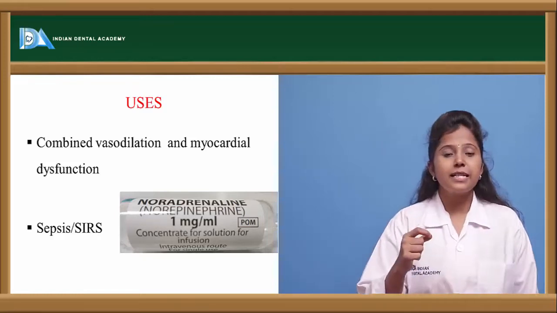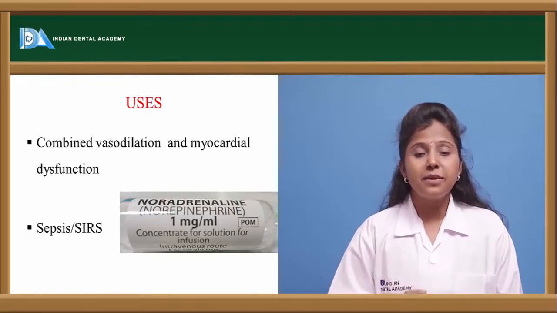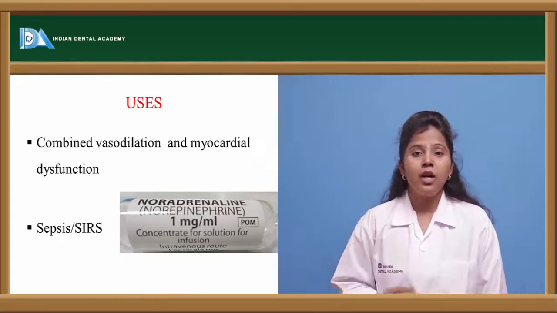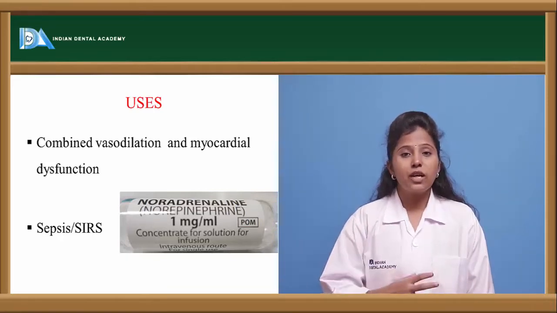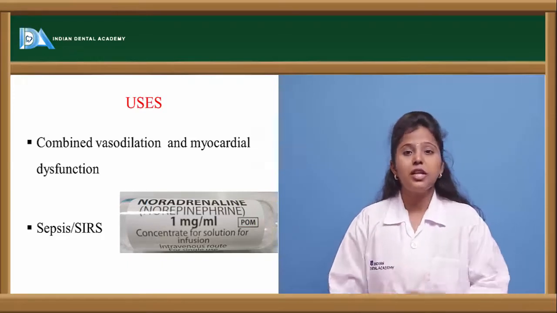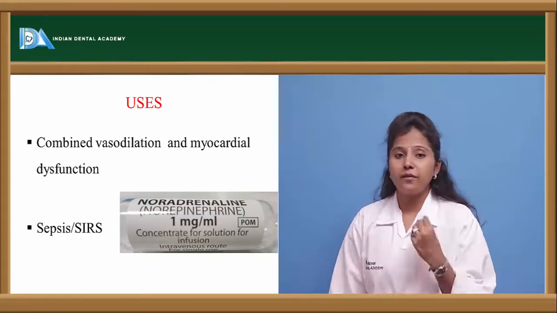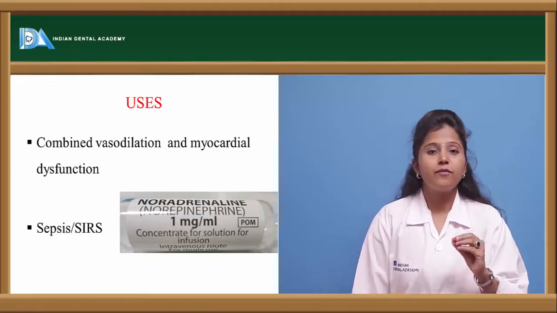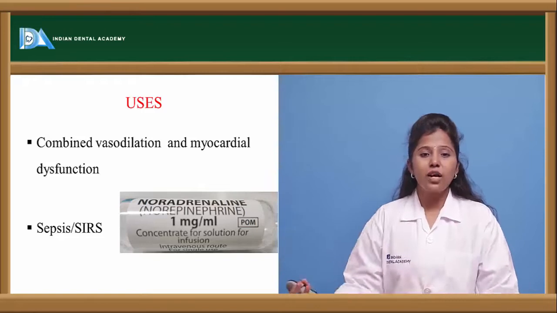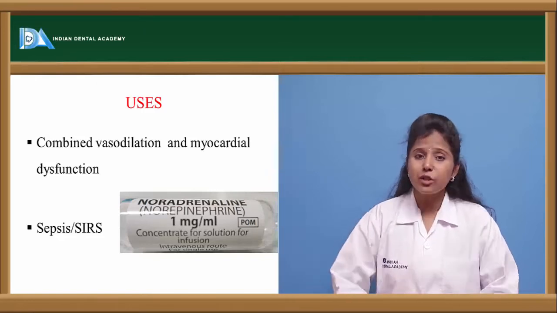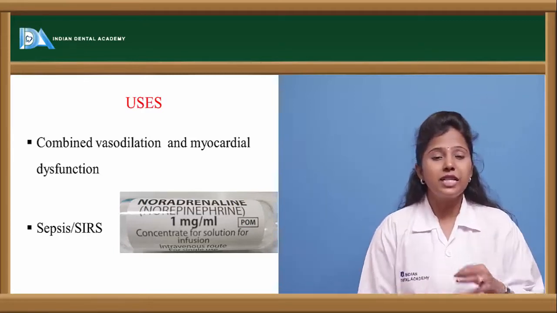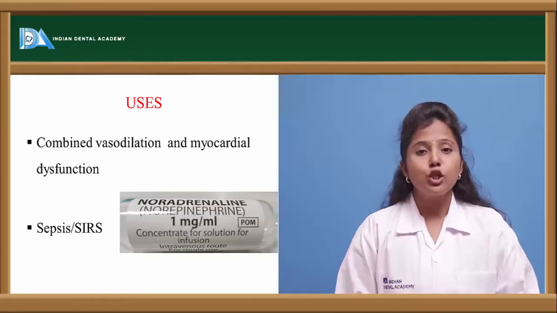So if there is any disturbance in the functioning of myocardial tissue, this myocardial tissue dysfunction, as well as in a vasodilation condition, norepinephrine is used. Or in a simpler way, if vasodilation as well as myocardial dysfunction takes place, in this combination only norepinephrine is recommended, and it is used in sepsis or septic shock.